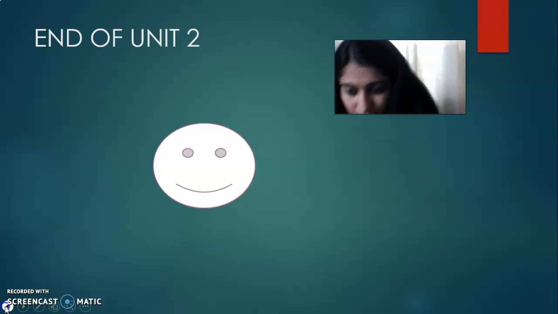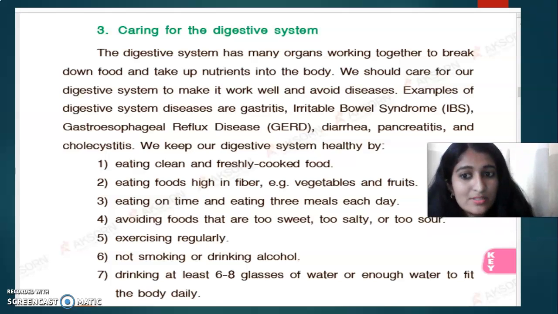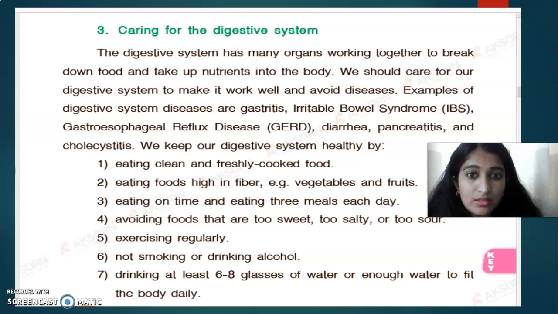Okay, sorry. Next section is how to take care of the digestive system. So we all know the digestive system is a very big process. We have many organs working together to break down the food into smaller pieces and to take the nutrients from the food and transport them to different parts of the body. It's a very big process. So we need to take care of the digestive system properly.